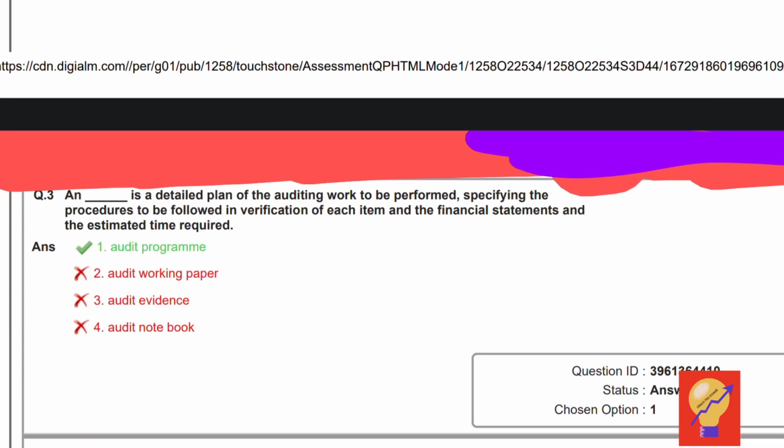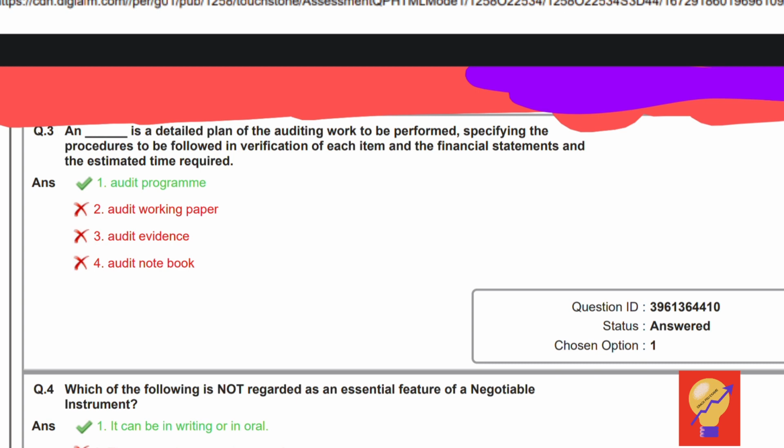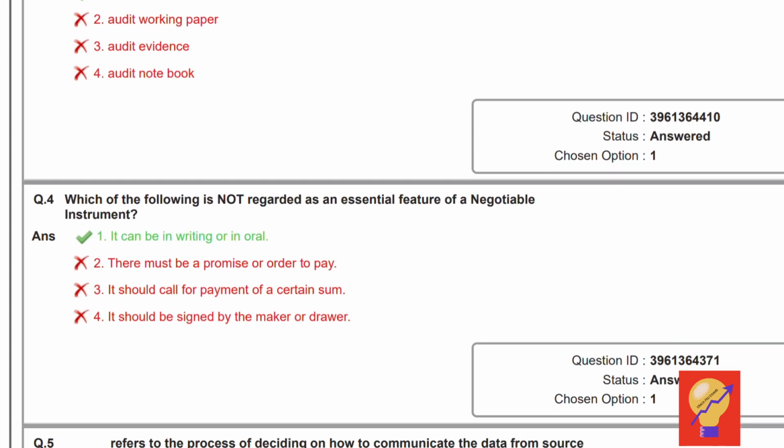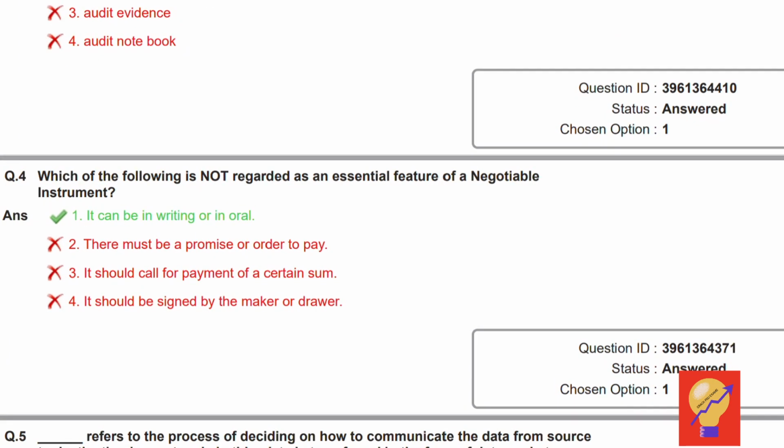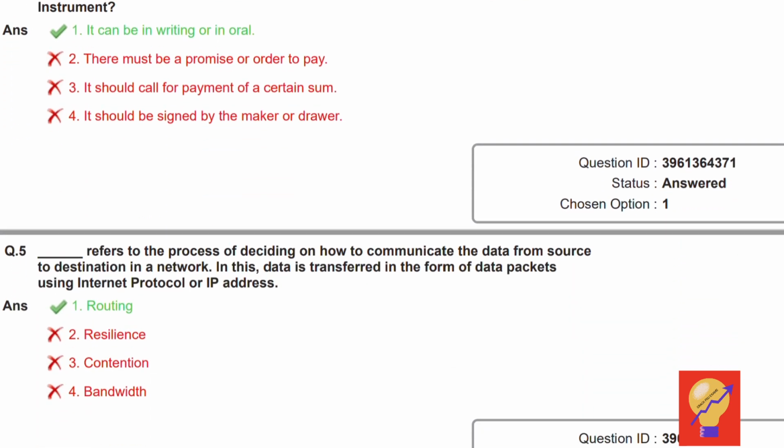Moving to question number 3. Dash is a detailed plan of the auditing work to be performed, specifying the procedures to be followed in verification of each item and the financial statement and the estimated time required. Audit program is the correct answer. Question 4. Which of the following is not regarded as an essential feature of the negotiable instrument? First option, can be in writing or oral, which is incorrect, because a negotiable instrument must be in writing. Hence, option 1 is correct.